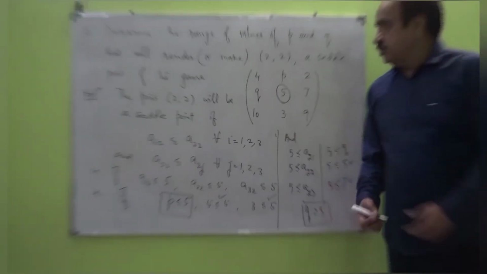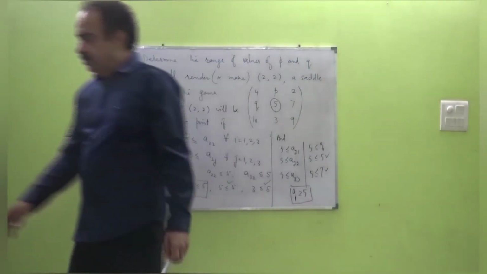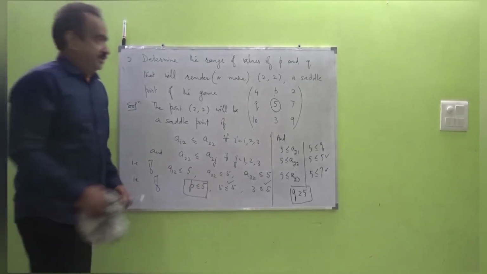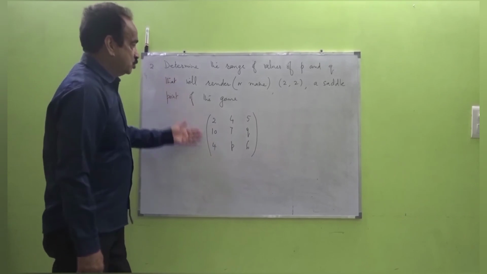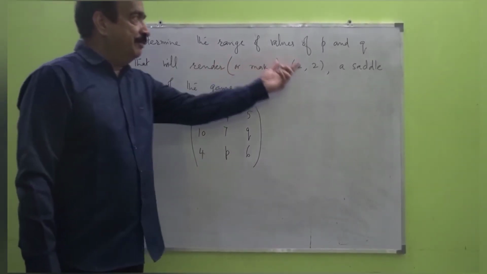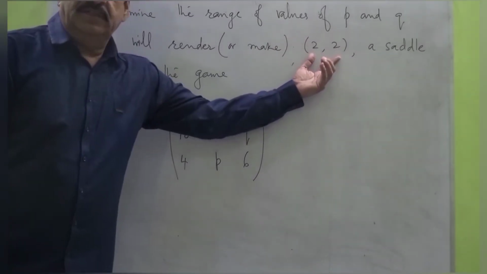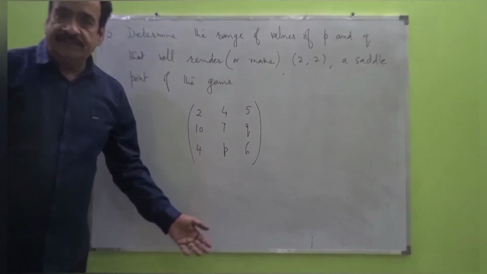We have another question of the same type. I'll just write the question and then you try your hand on it. It's of the same type as we did the earlier one. Determine the range of values of P and Q that will make 2, 2 a saddle point of the game. Just make use of the definition to get the answer.